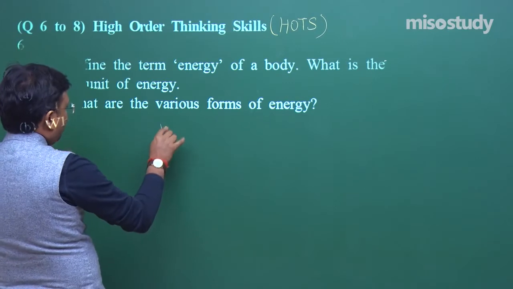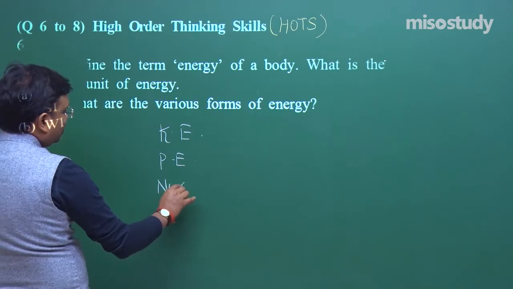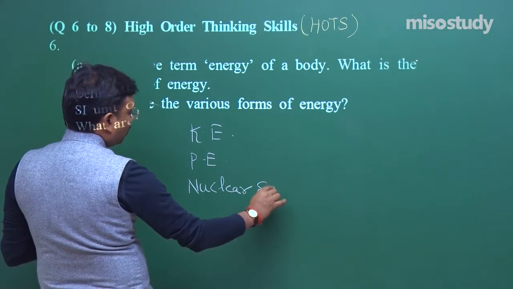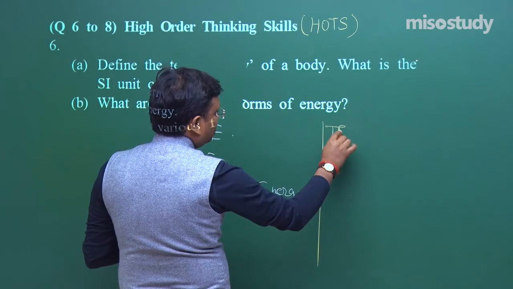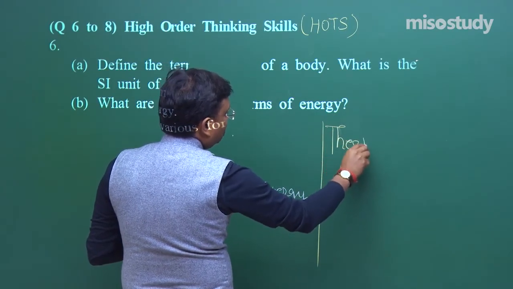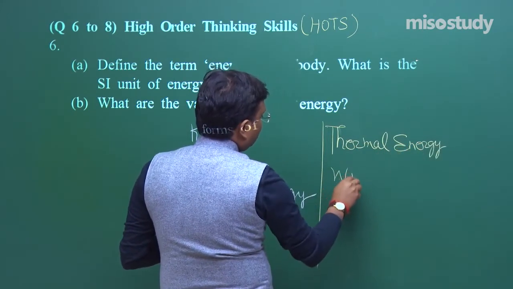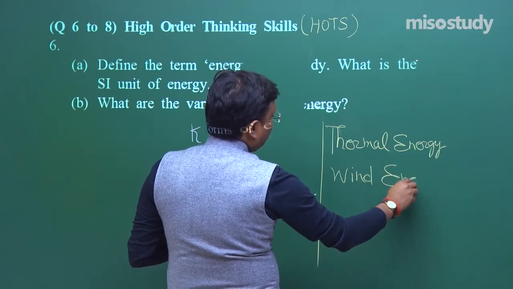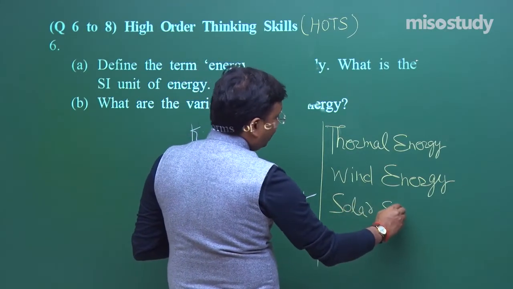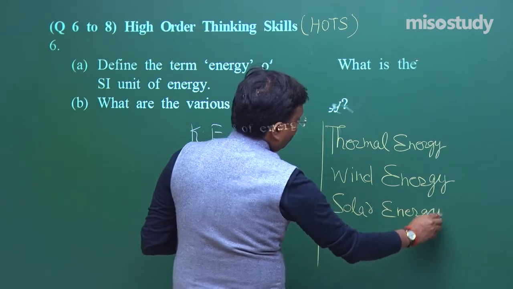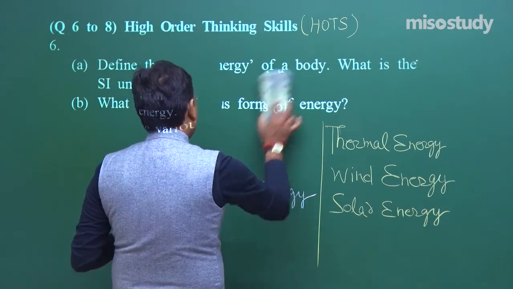Various forms of energy: kinetic energy, potential energy, nuclear energy, thermal energy, wind energy, solar energy, tidal energy, and many more. I think in that video I explained around 8 or 9 types of energies.